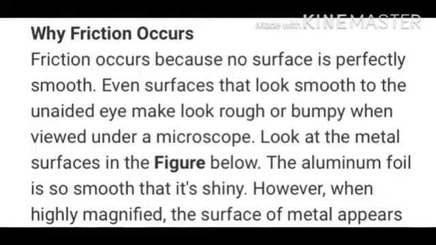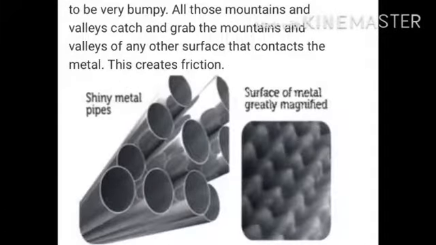Now why does friction occur? Friction occurs because no surface is perfectly smooth. Even a surface that looks smooth to the unaided or naked eye may look rough or bumpy when viewed under a microscope. Aluminium foil is so smooth that it shines. However, when highly magnified, the surface of the metal appears to be very bumpy.